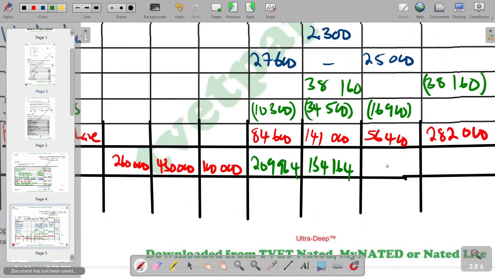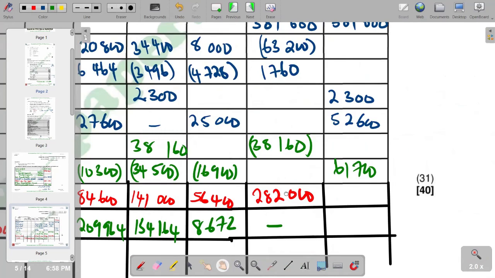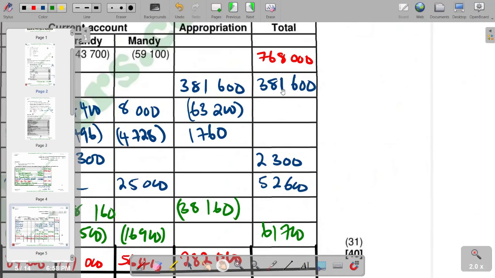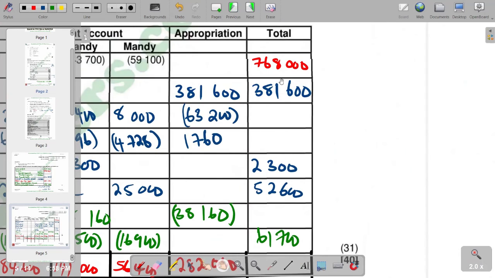So you do the same thing for Maid, that you are supposed to get a positive 8,672. Then in the appropriation, it is going to be a zero, since all the remaining profits that were there were shared. So in the totals column now, we do the same, whereby it's 768,000 plus 381,600 plus 2,300 plus 52,600.